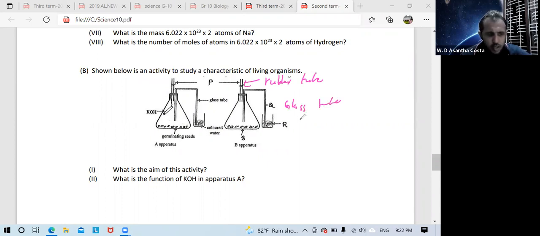R is colored water, or you can write beaker also, because the arrow direction sometimes can change. Beaker is also okay, colored water is also okay. S is here, the conical flask of germinating seed. Like that you can write the answer.